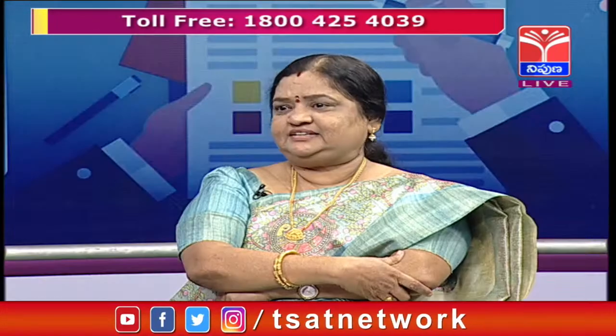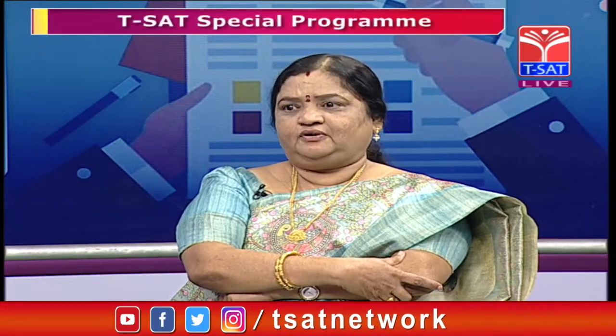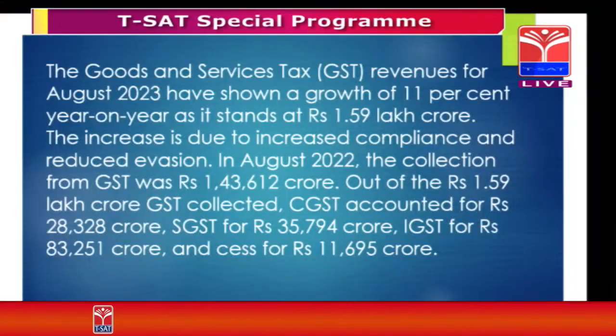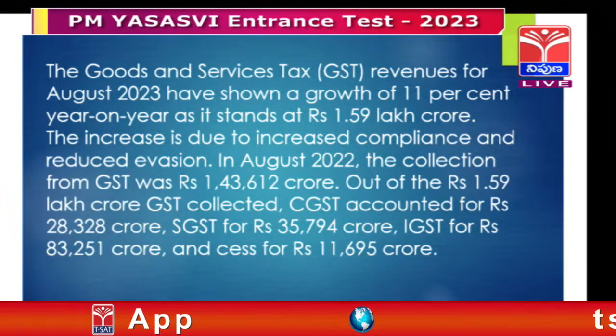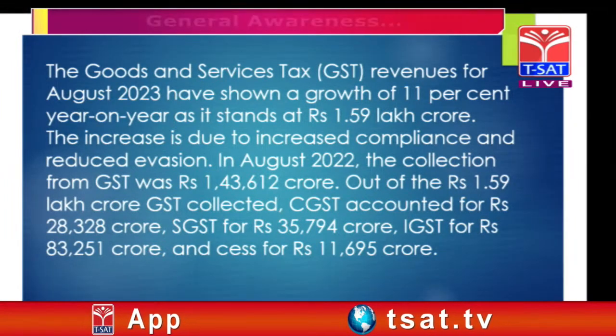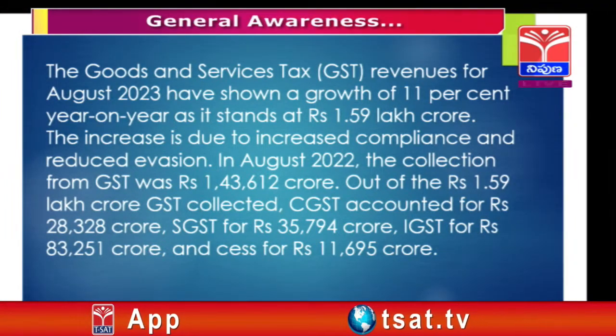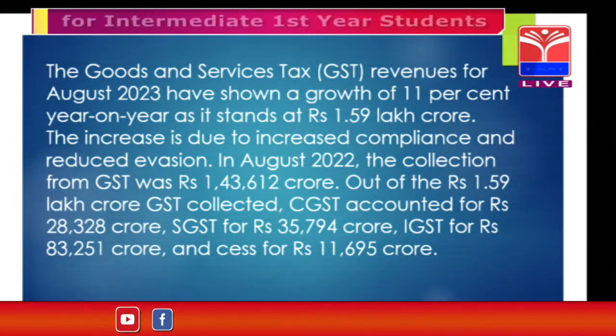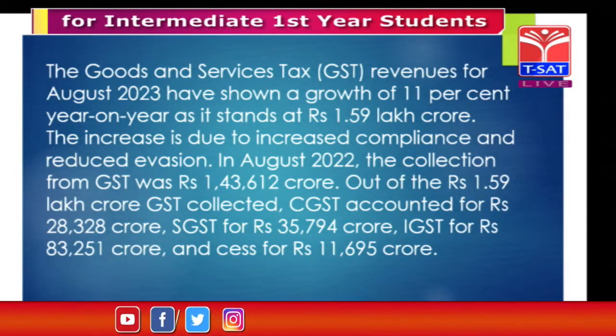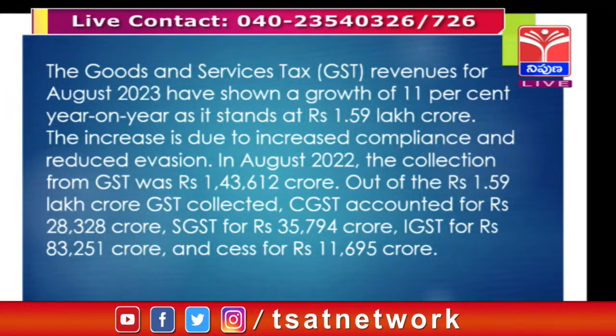Goods and services tax, sir. GST revenues for August 2023 have shown a growth of 11% year on year, as it stands at rupees 1.59 lakh crores. The increase is due to increased compliance and reduced evasion.